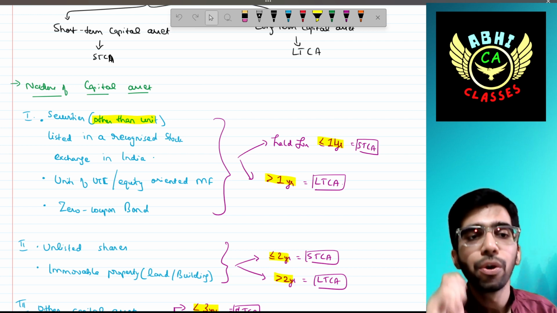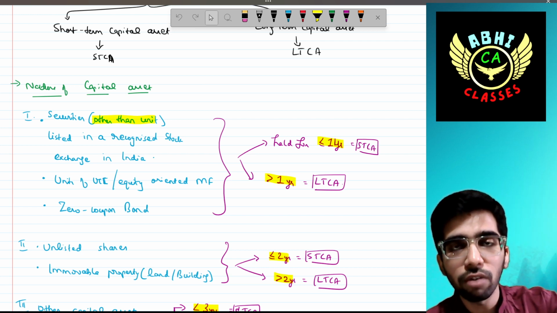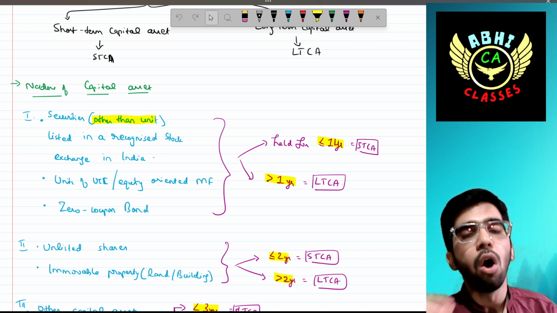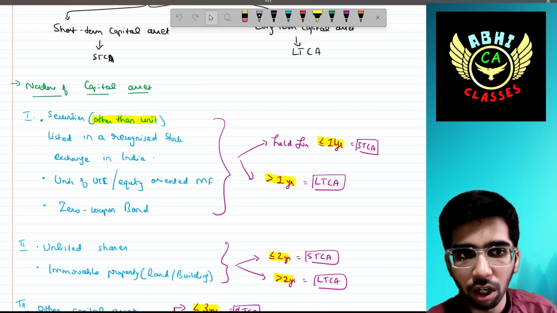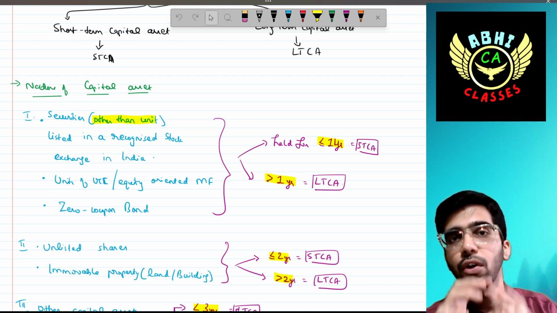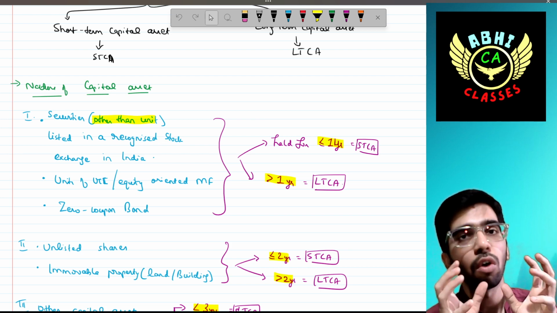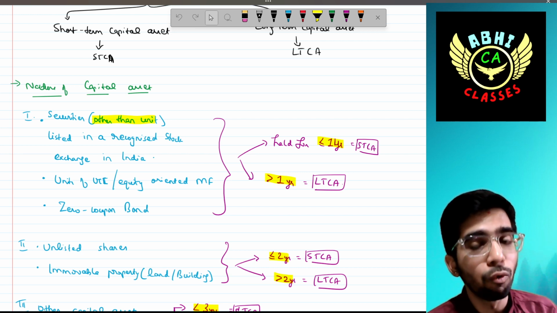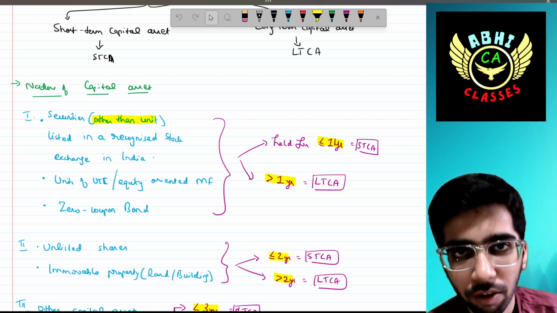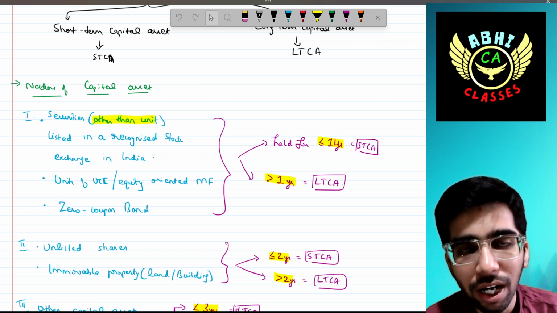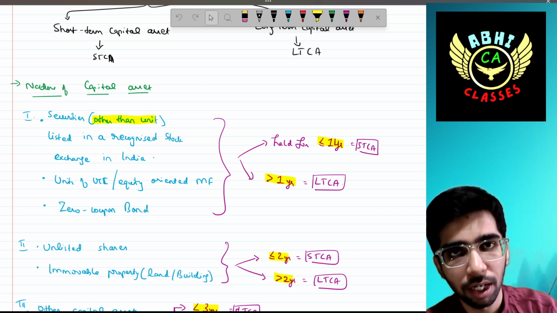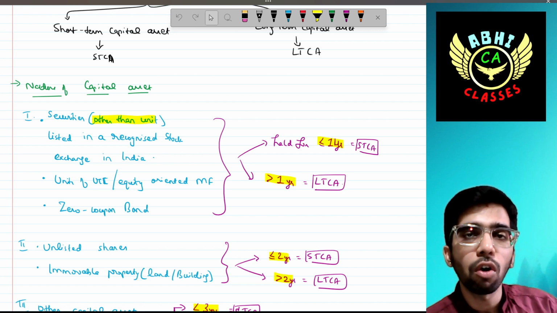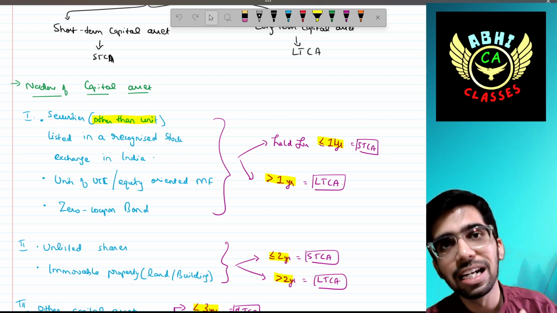The second, units of UTI. In the first, we have excluded the units. Now we are considering the units of UTI or equity oriented mutual fund, then zero coupon bond. If you are holding any of these capital assets for up to 1 year, that is less than or equal to 1 year, it's treated as short-term capital asset. If you are holding for more than 1 year from the date of acquisition, it's treated as LTCA.